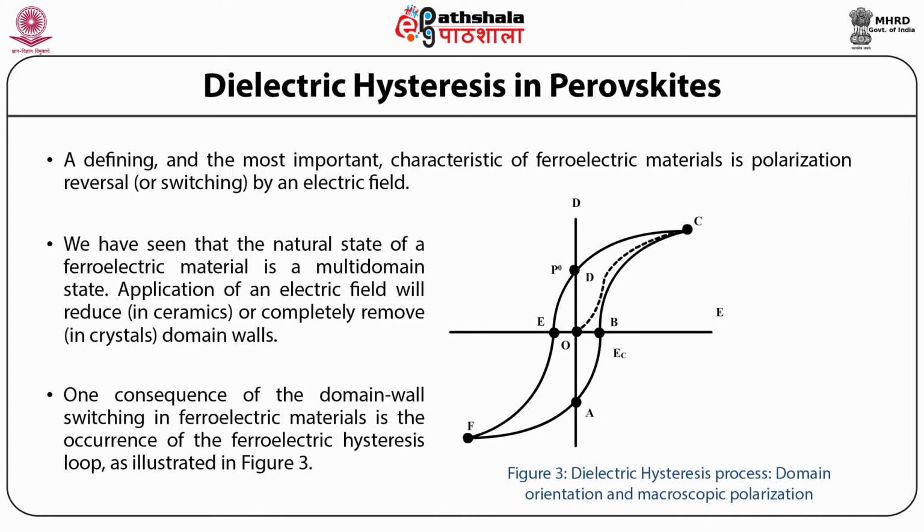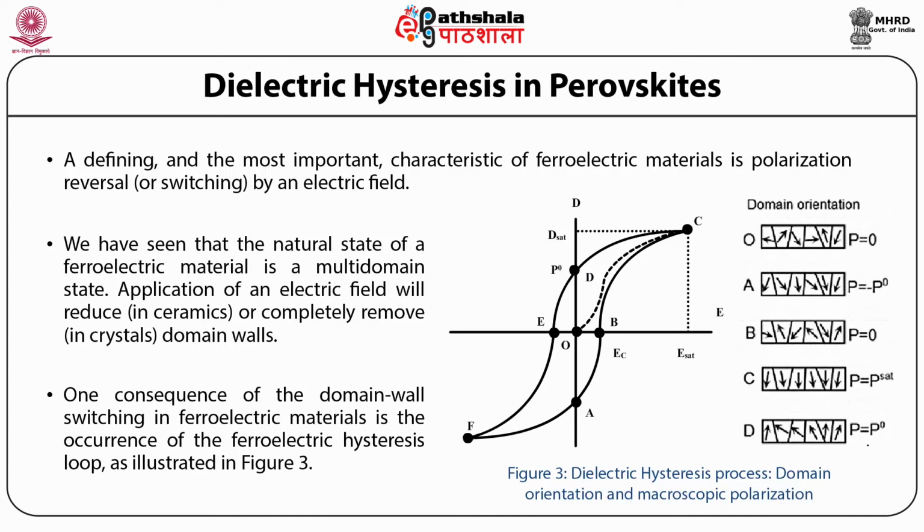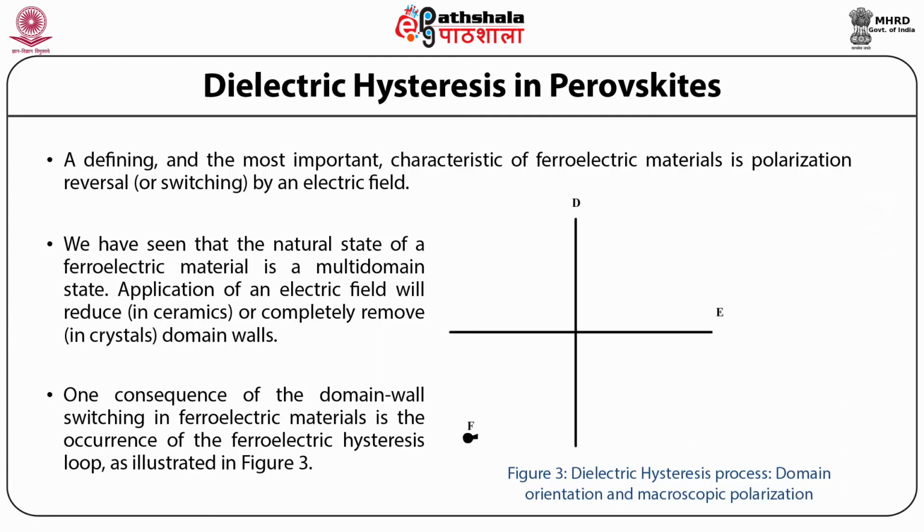We can see that originally the domains were randomly oriented and the net polarization, that is the capital P, was equal to 0. In the next state A, we can see that the total polarization was equal to minus P naught, under the applied electric field. Then in the state B, again polarization was 0 because domains were aligned opposite to each other. Then at the point C, we can see that all the domains are aligned exactly in the same direction, and so the net polarization P is equal to P saturation.